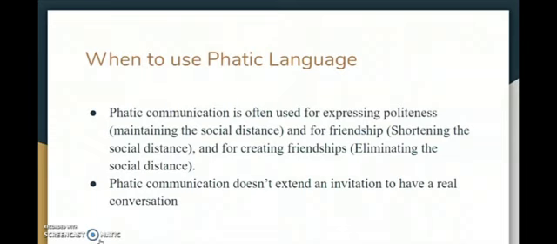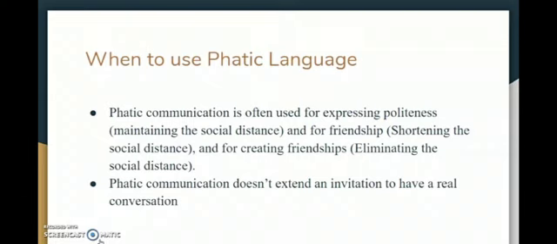Then when to use phatic language? Now this is a question. Phatic communication is often used for expressing politeness. By politeness we mean maintaining the social distance. In the next sessions we'll discuss politeness. Then you might be aware of this term, right, in a clear way. And for friendship, shortening the social distance, and for creating friendships as well.